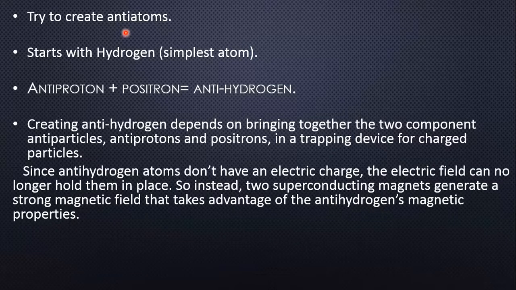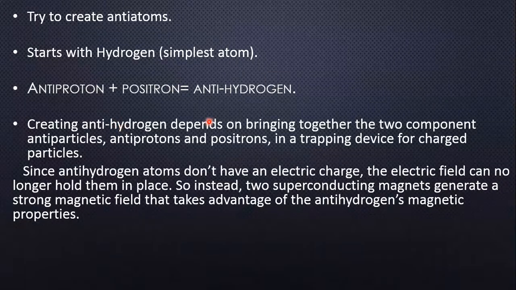Now here I put some more points about the ALPHA experiment. In the ALPHA experiment, they try to create anti-atoms and start with anti-hydrogen because it is the simplest one to make. And to make anti-hydrogen, we need to combine an antiproton and a positron. So creating anti-hydrogen depends on bringing together the two component antiparticles: the first one is the antiproton and the second one is the positron, in a trapping device for charged particles.